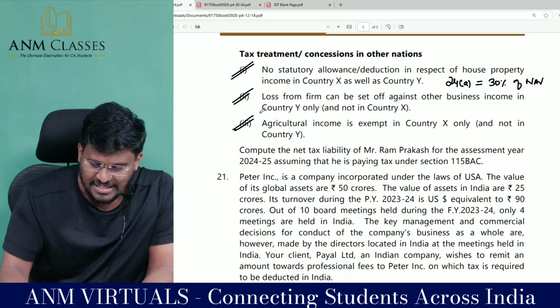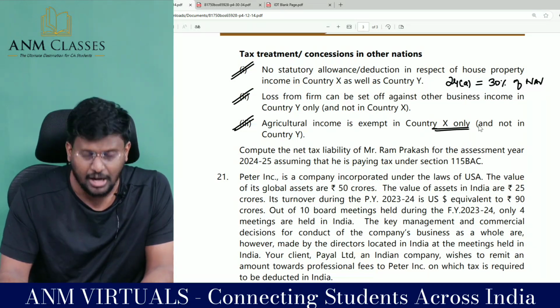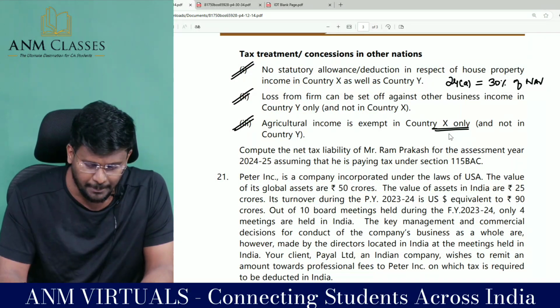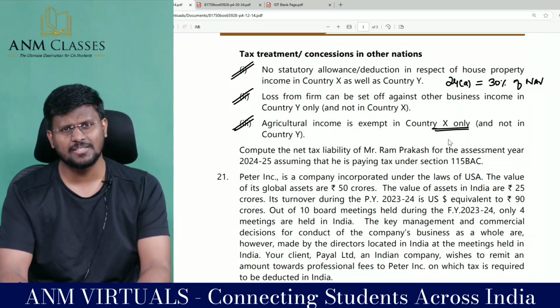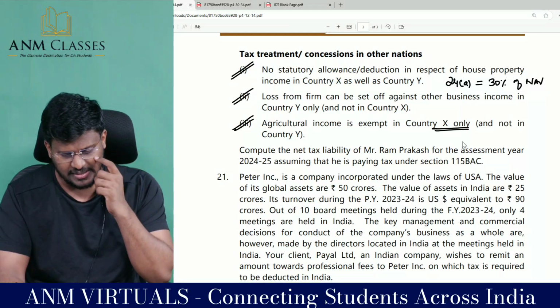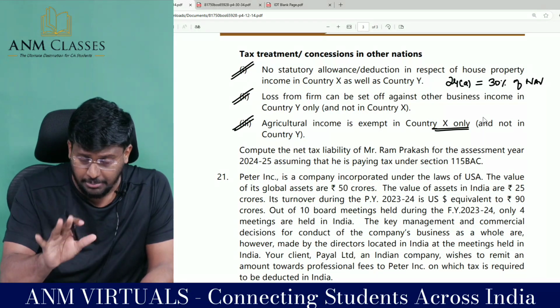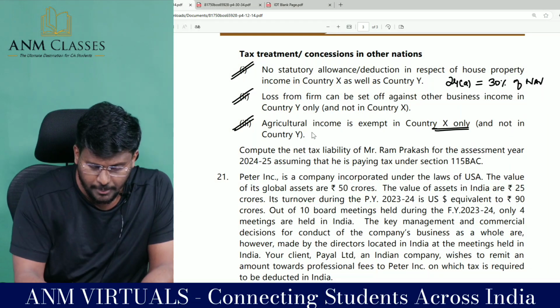Agriculture income is exempt in country Y only and not in country X. That means agriculture income is taxable in country X. Sir, it is exempted in country X only, exempted in country X and not in country Y means taxable in country Y.